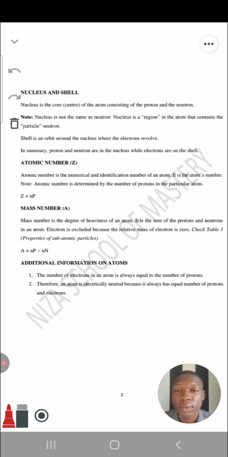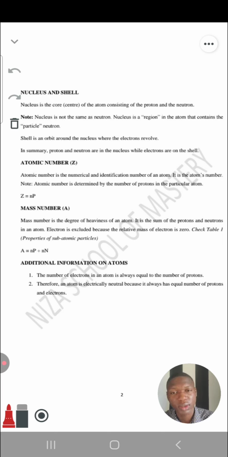Number two. Therefore, an atom is electrically neutral because it always has an equal number of protons and electrons. What does that mean? Their numbers are always equal, but their charges are opposite.